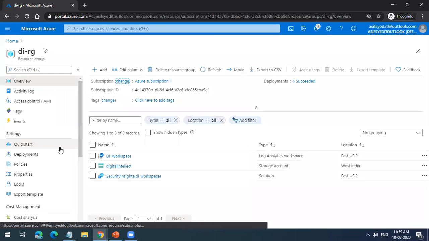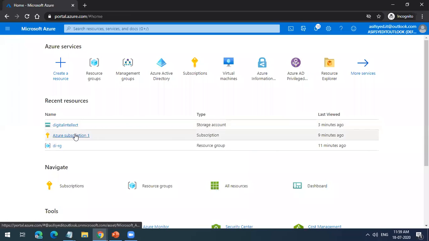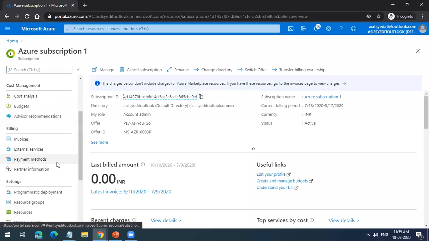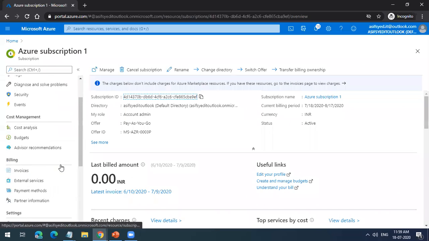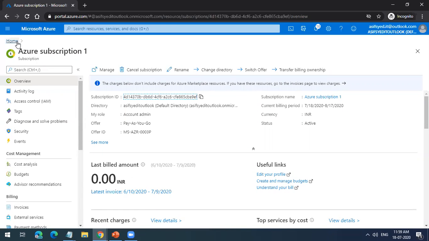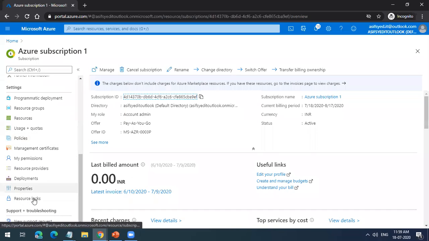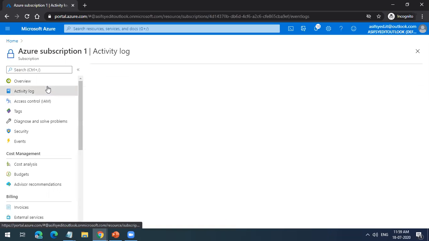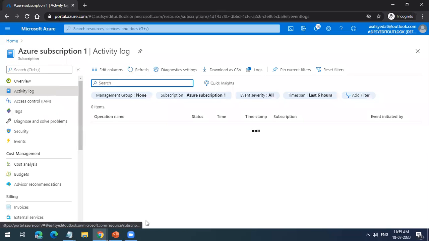But there is no lock feature at the subscription level. You cannot do it at subscription level. Even if I go and click locks here, resource lock, it will take me to the resource group level only. So this is about the locks.